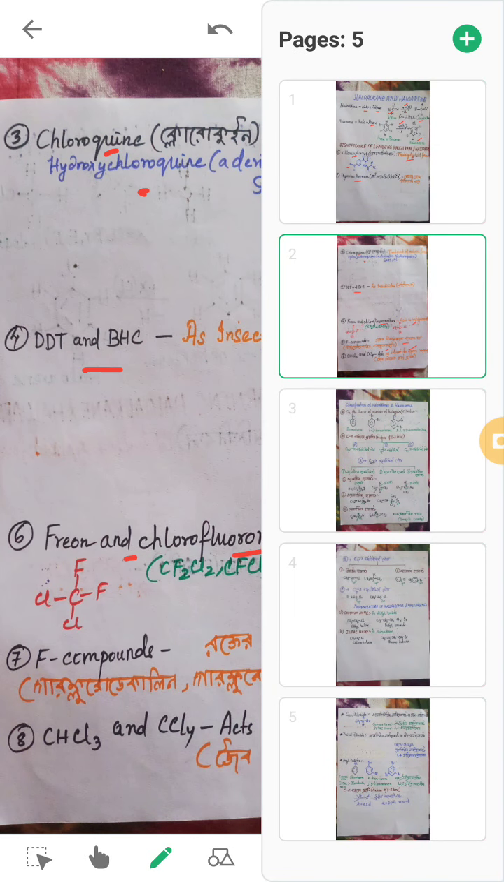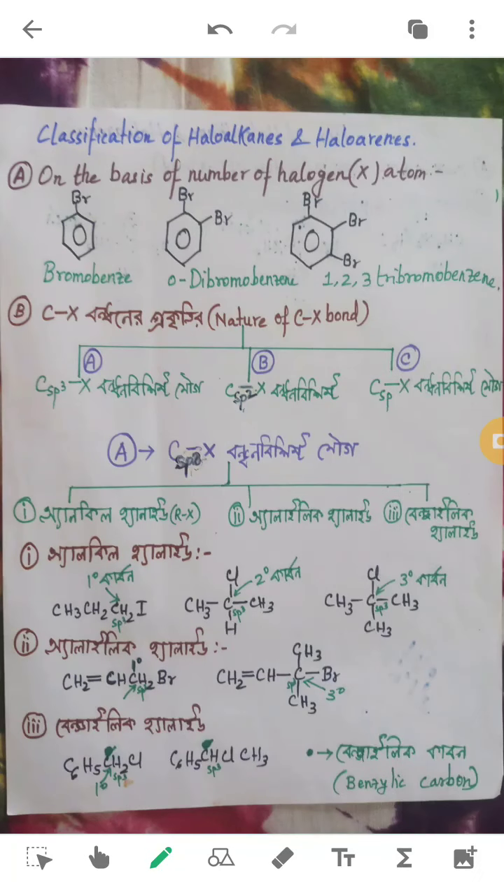Next we will go for the more important thing, which is the classification of haloalkanes and haloarenes. There are various categories where we can classify these compounds. The first category is on the basis of the number of halogen atoms. Suppose this is bromobenzene. As you can see, one of the hydrogens has been substituted by a bromo group, hence it is bromobenzene.